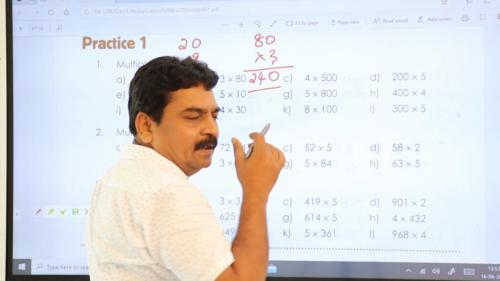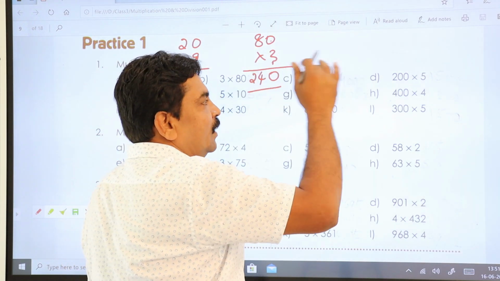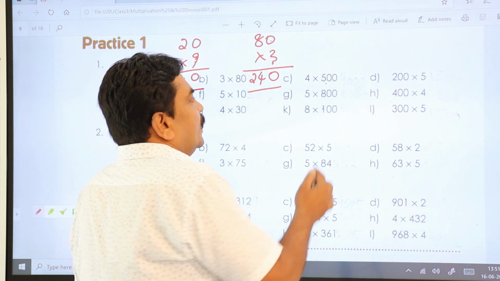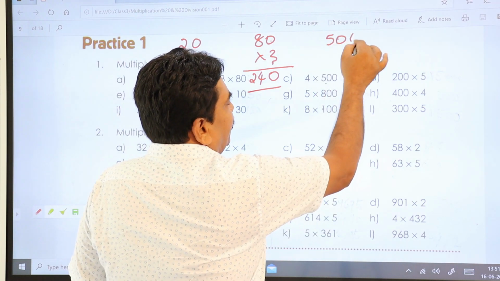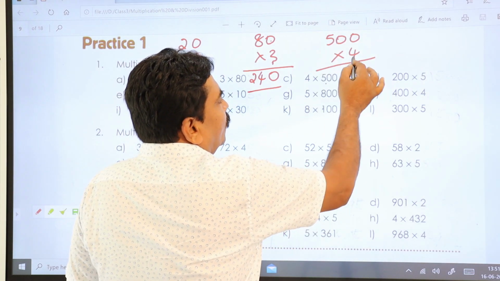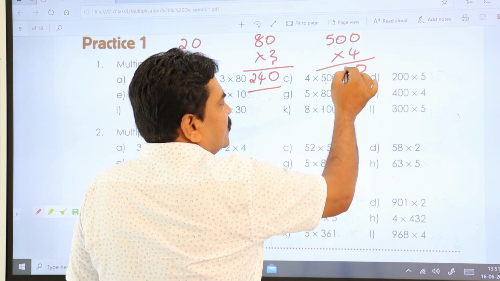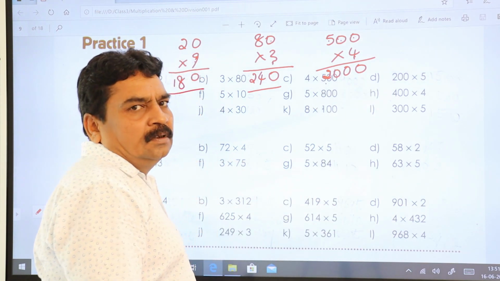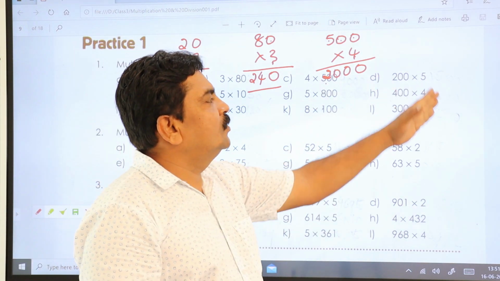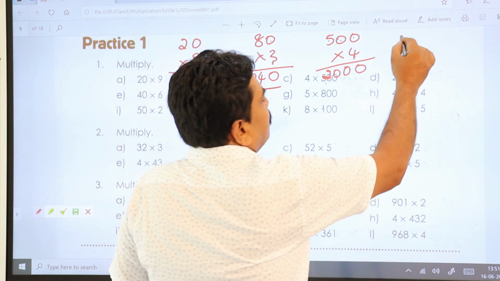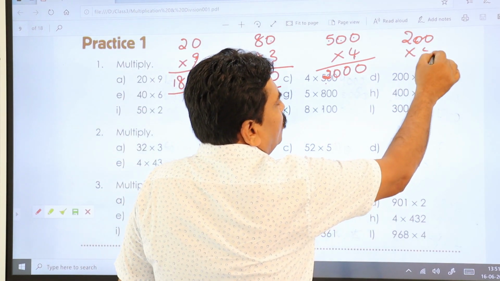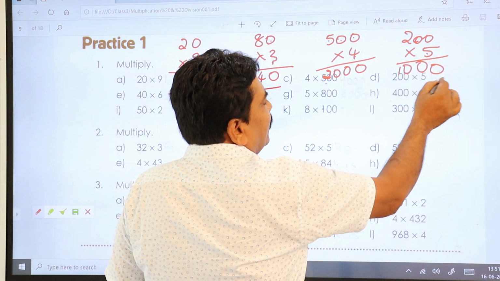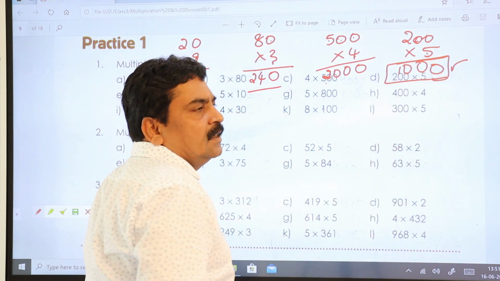500 into 4. Whichever the bigger number is, you first keep that number and then multiply with smaller number. It's going to be very easy for you. 500 is a bigger number, so write down 500 into 4. 4 zeros are 0, 4 zeros are 0, 4 fives are 20. So answer is 2000. Here 200 into 5. 5 zeros are 0, 5 zeros are 0, 5 twos are 10. This way. 1000 is the answer for that.